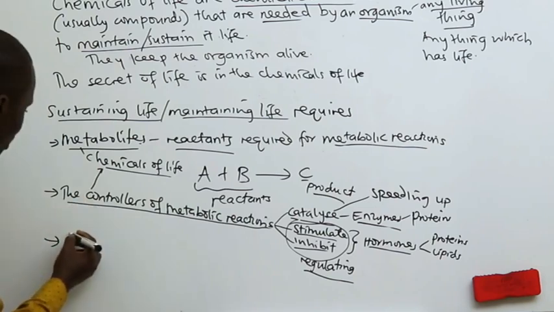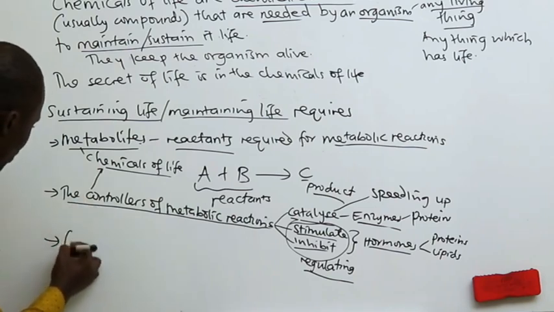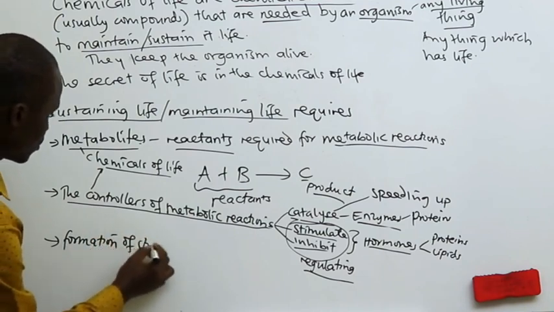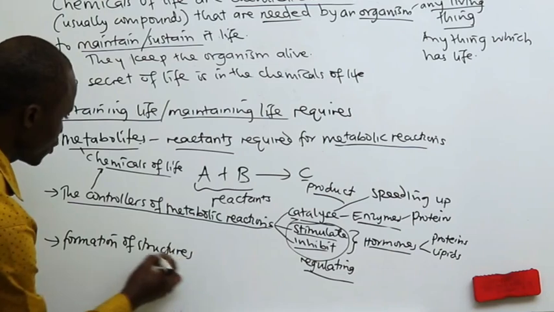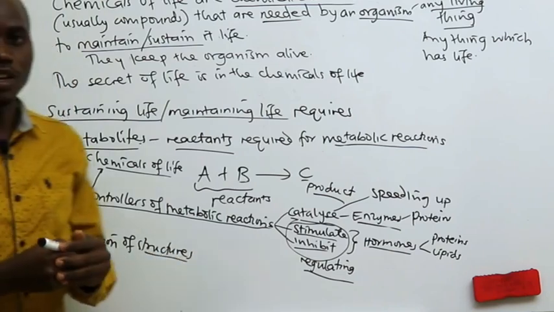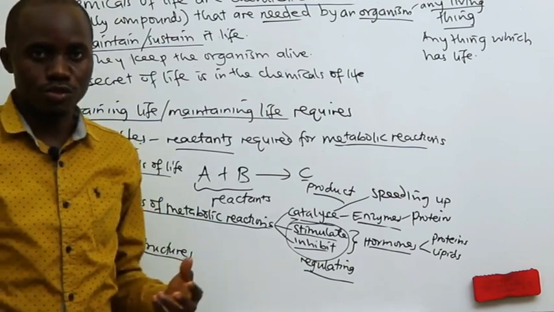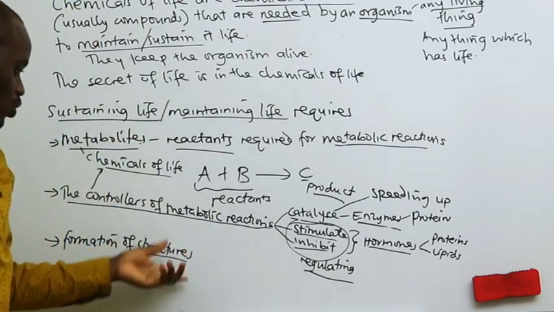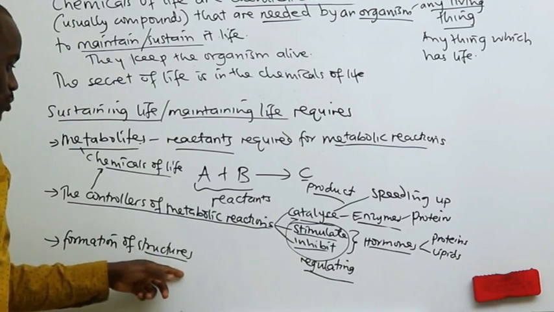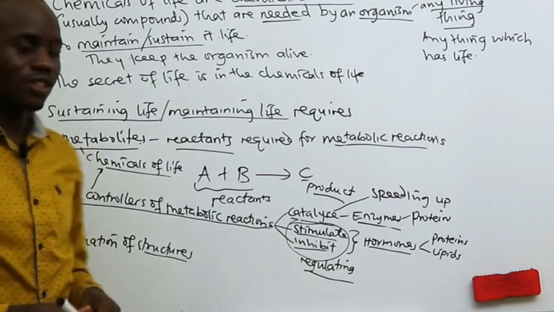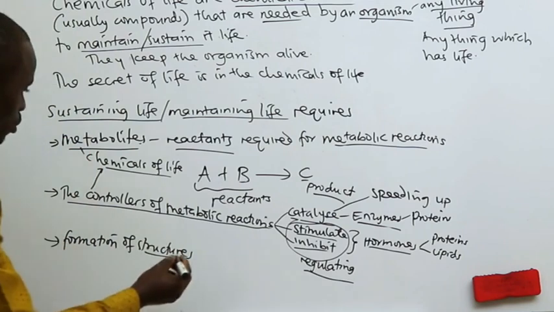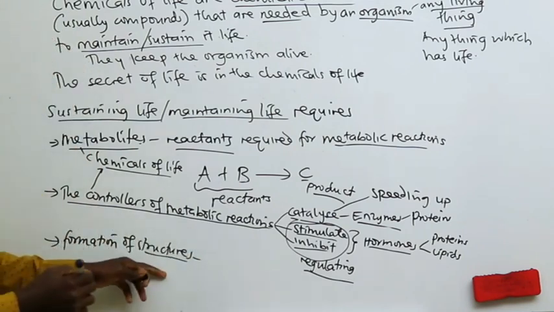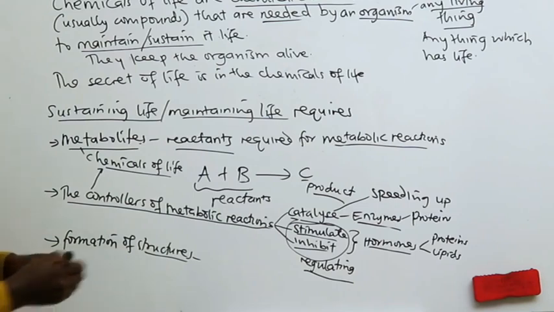We need the formation of structures. More so during the process of growth, we need certain structures to be formed. And these structures are formed from these chemical substances. The substances for the formation of these structures are obtained from chemicals of life.